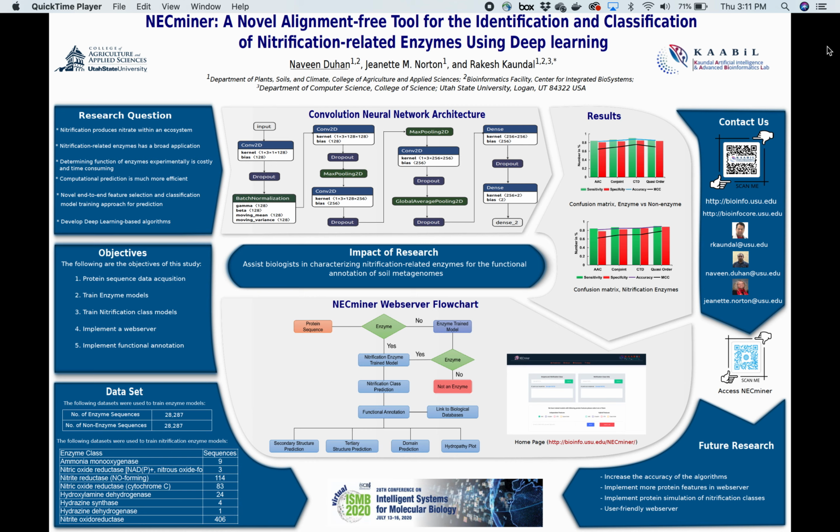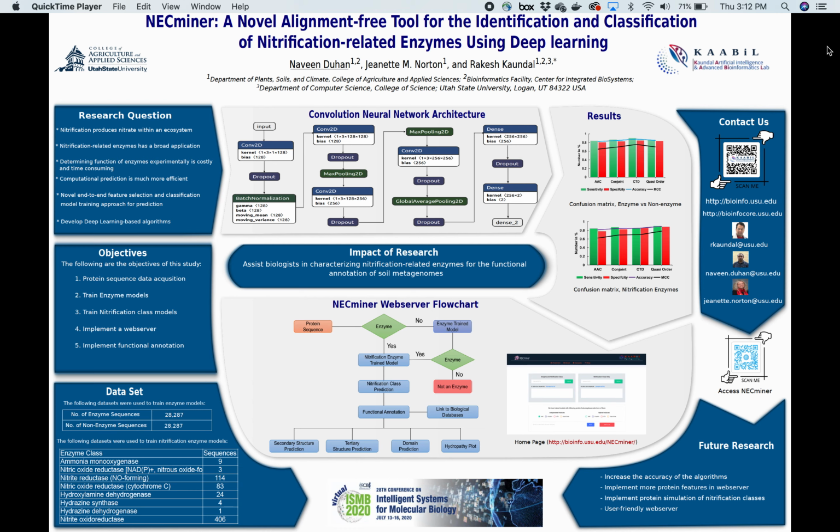Before going further, let me start with some of the background. Nitrification is the foremost microbial two-step transformation in the nitrogen cycle, as it is the only natural process that produces nitrate within an ecosystem. The functional annotation of nitrification related enzymes has a broad range of applications in the field of metagenomics, industrial biotechnology, etc.